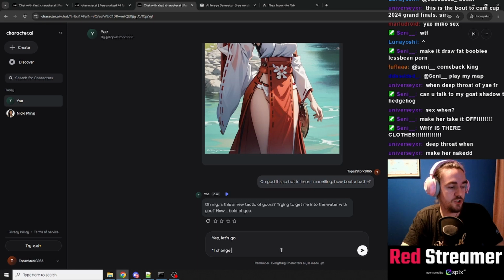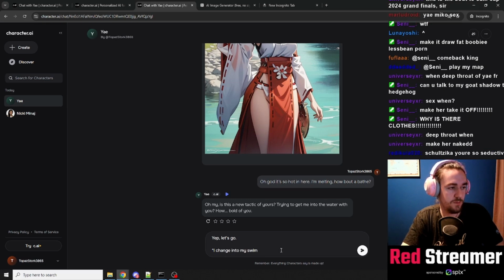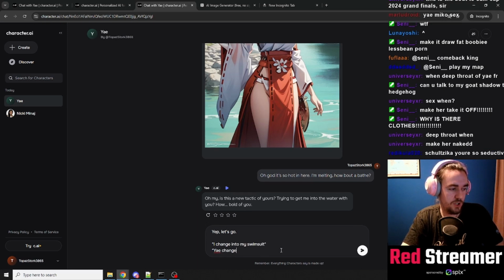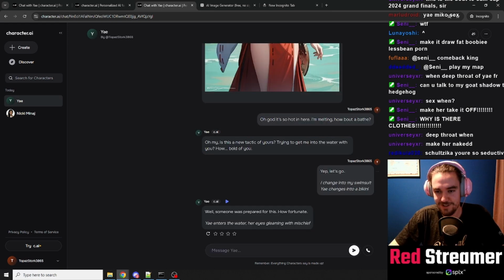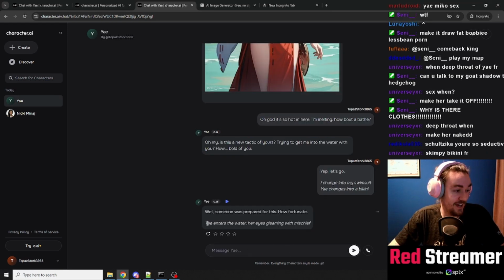I change into my swimsuit. Yae changes into a bikini. Or do we go with a micro bikini? Schultzika, you're so seductive. Thank you, I know. That's why I have a kid. Yae enters the water, her eyes gleaming with mischief.